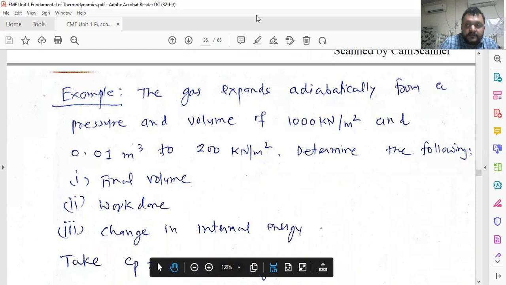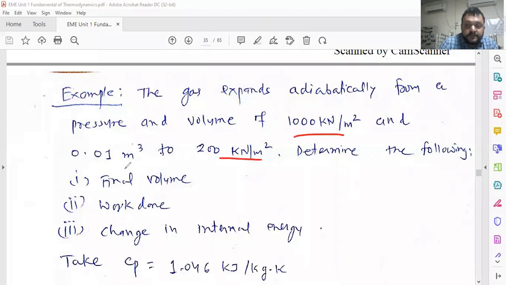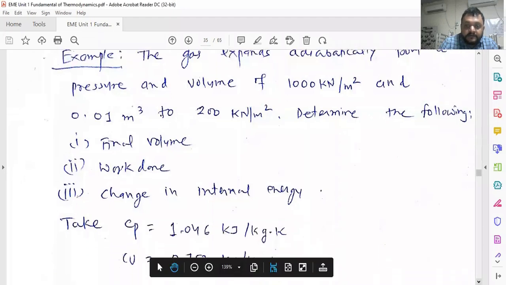So P1 is given, this is P2, this is V1. You have to find out V2, the W, and the delta U. Three figures you have to find out. How to find them I will explain here. Just concentrate on these things so you can logically solve this problem.